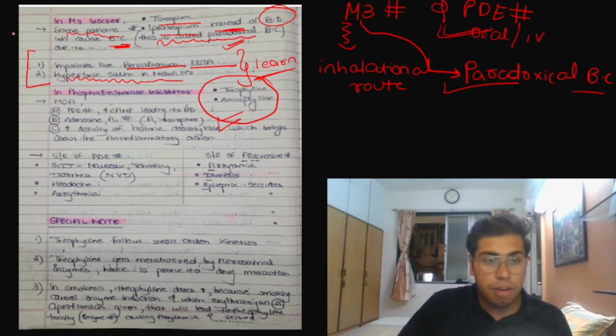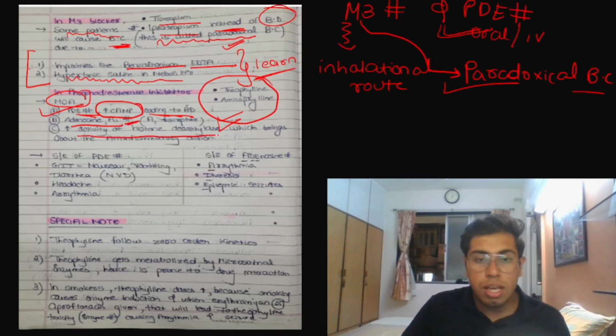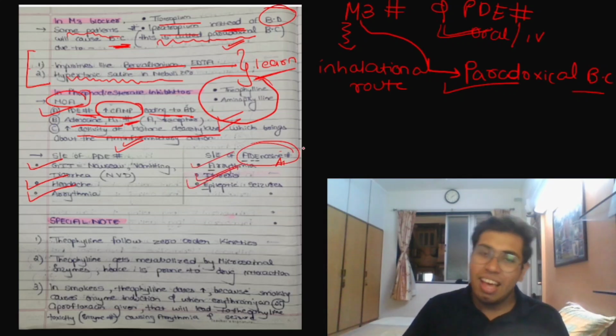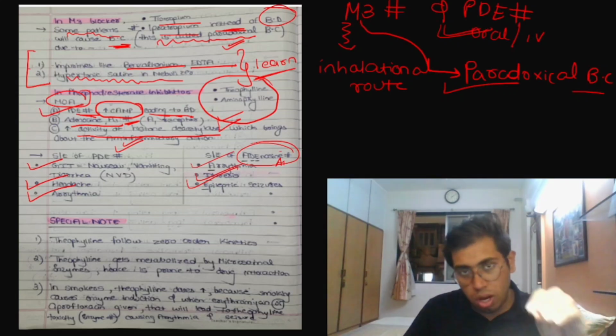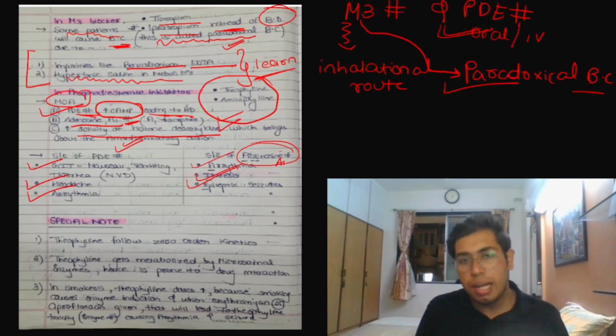Yes. So basically, if I have to talk to you about the mechanism of action, they inhibit the phosphodiesterase, increase the cyclic AMP, leading to bronchodilation. They also block the adenosine A1 receptor and increase the activity of histone deacetylase, which brings about an anti-inflammatory action. There are GIT side effects, nausea, vomiting, diarrhea, headache, arrhythmia, and in case of adenosine A1 receptor blockage there is arrhythmia, there is diuresis, epileptic seizures. And now a special note that you need to understand before we conclude the bronchodilators completely. We'll revise the whole bronchodilators, don't worry about that.